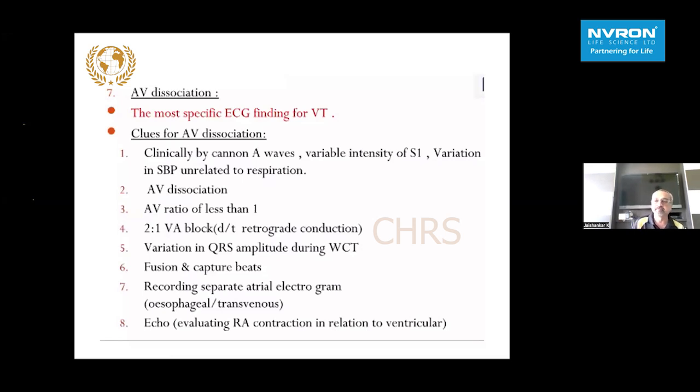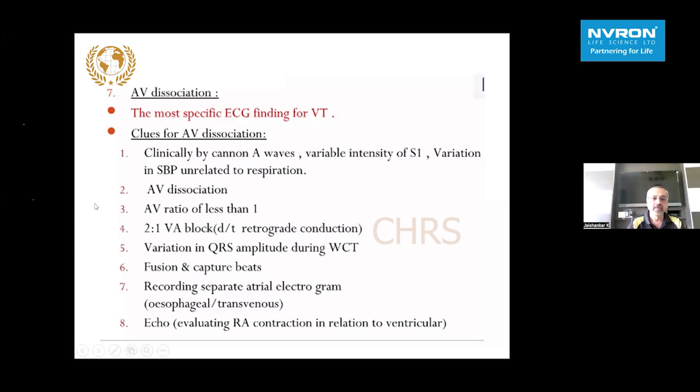So AV dissociation is perhaps the most specific ECG finding for VT. Virtually no SVT is possible to have AV dissociation. However, there are exceptions to the rule. But there are some clinical clues for AV dissociation in the form of cannon A waves on the JVP, variable intensity of the S1 heart sound, and systolic blood pressure changes which are not related to respiration. So very important, when we examine these patients in the ICU, we look at the systolic blood pressure pattern. There is no change with respiration, and the systolic BP tends to show wide swings.